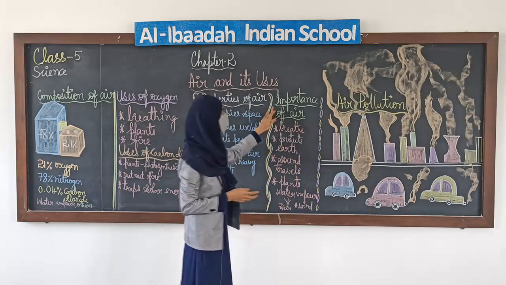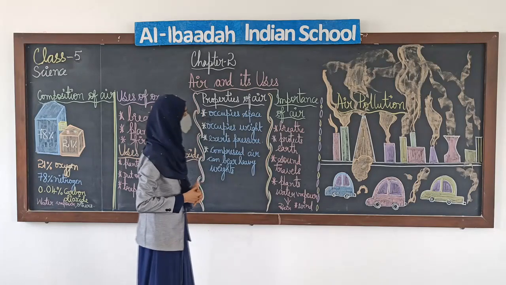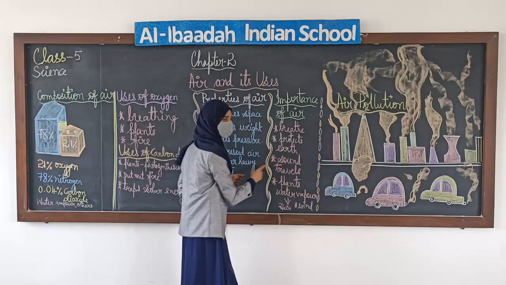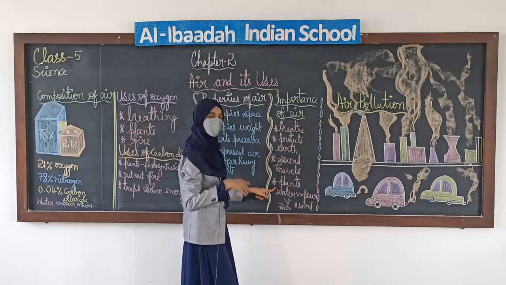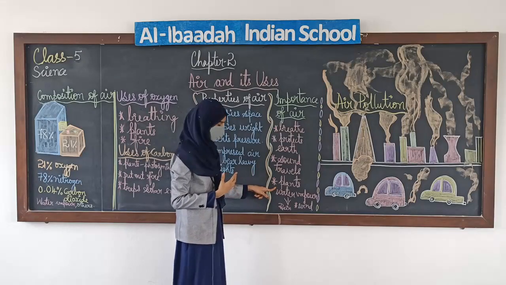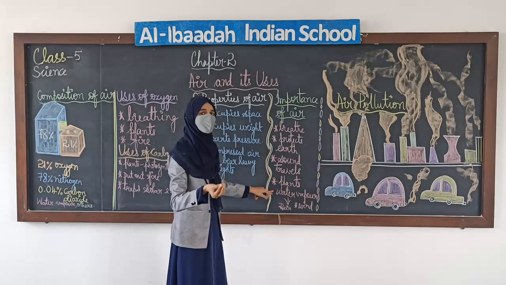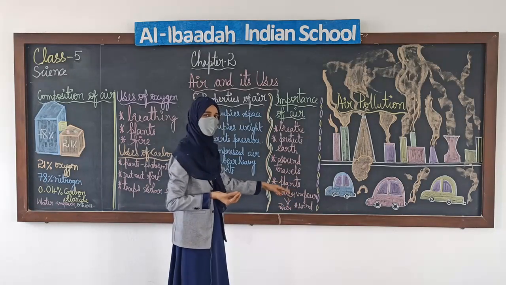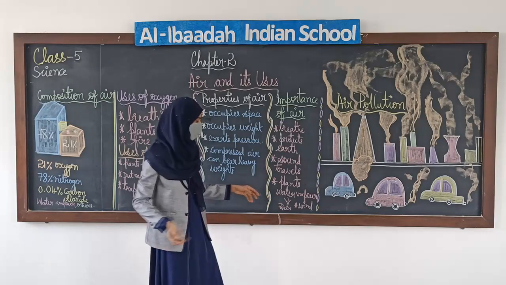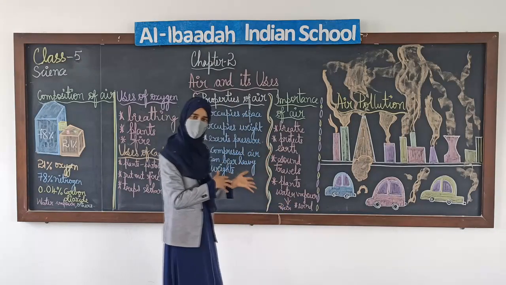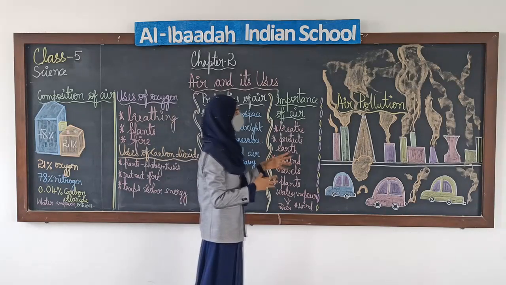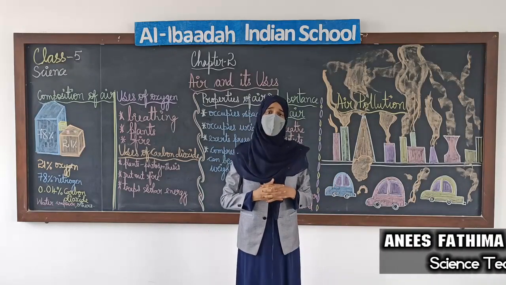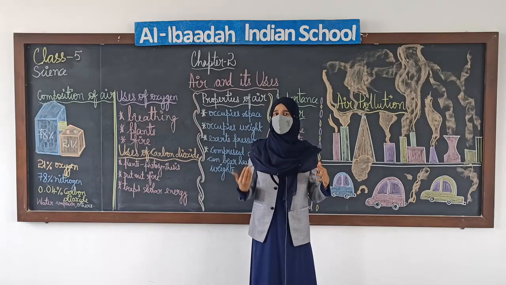And next was importance of air. There are various importance of air: it helps in breathing, it protects the earth, and sound travels, and plants need it for photosynthesis, and water vapor, although it is in very small quantity, brings us rain. And wind: moving air is called wind, and these days we call it wind energy. Okay, and next is a very serious topic, air pollution. So students, I hope you all have understood the lesson.